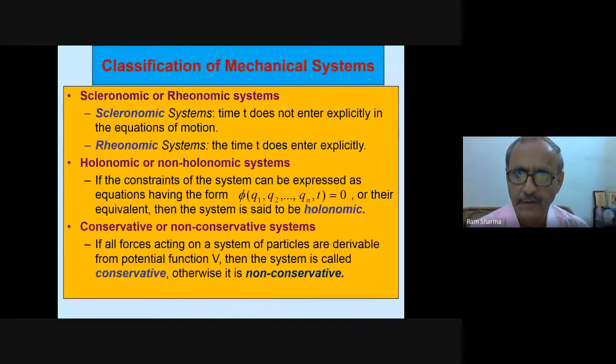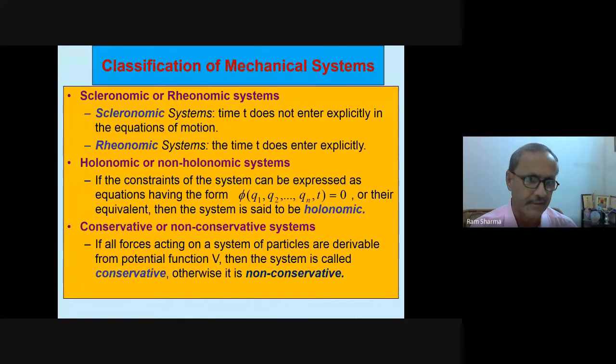Now, classification of mechanical systems. Scleronomic and rheonomic systems. In scleronomic systems, time t does not enter explicitly in the equations of motion, and in rheonomic systems, the time t does enter explicitly. So that is the difference.